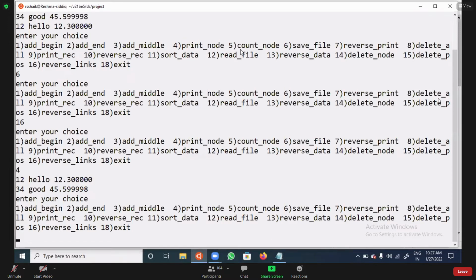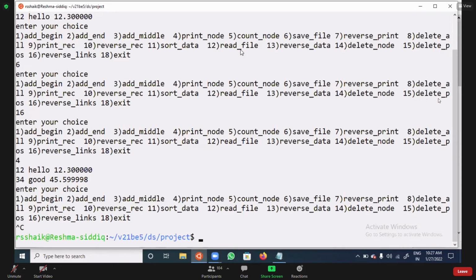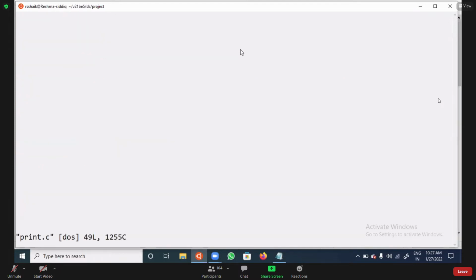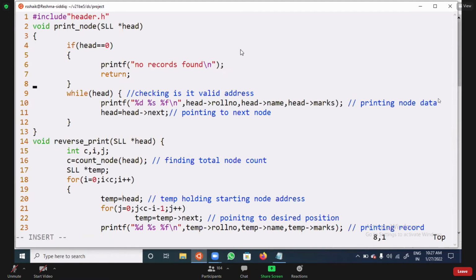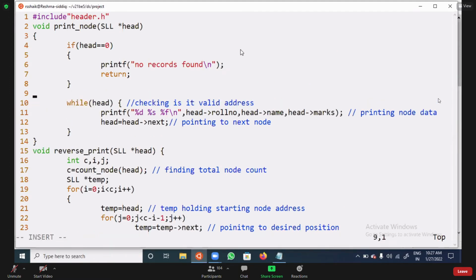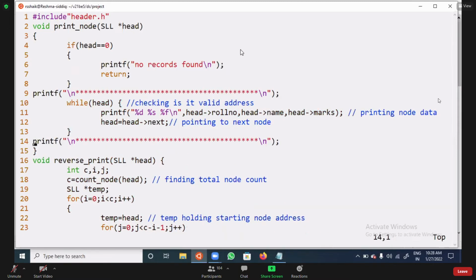Now try to analyze. While printing, maybe there is a small bug. So for understanding purposes, I am going to modify the file. There is a printing related problem, a small bug. I am going to open the printer.c file. While printing here, I am giving some stars with printf. Apart from that, nothing is there. Just a small bug that I am printing like this. Some stars I am going to print. Am I clear? Now you can see here.